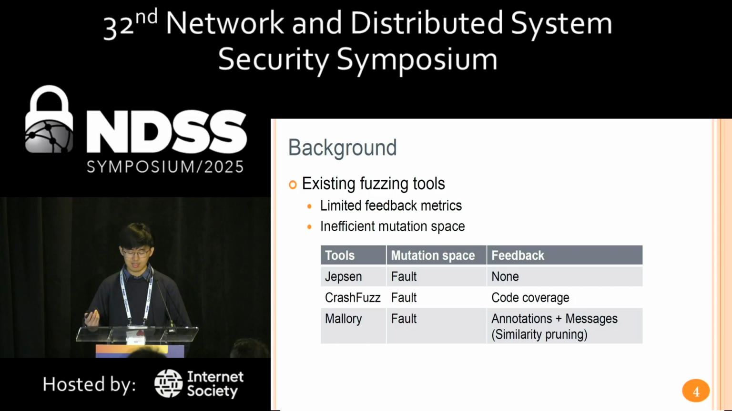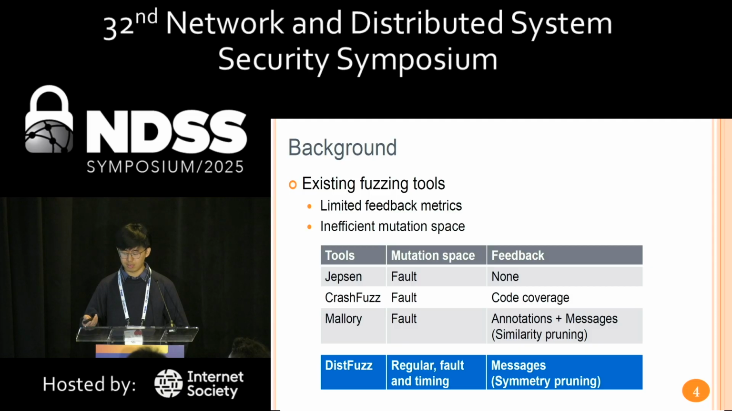Tools like JPSN, CrashFuzz, and Mallory have limitations such as limited feedback metrics and lack of systematic input generation. Therefore, this paper proposes DistFuzz. DistFuzz is designed to address these gaps. DistFuzz builds on prior efforts with an extended input space and effective feedback mechanisms.